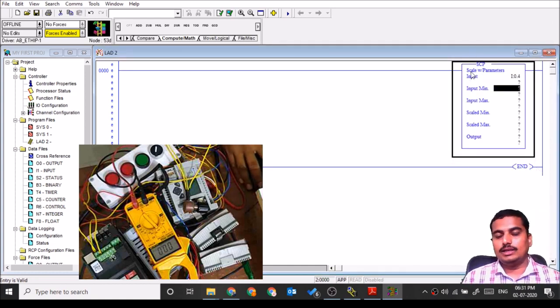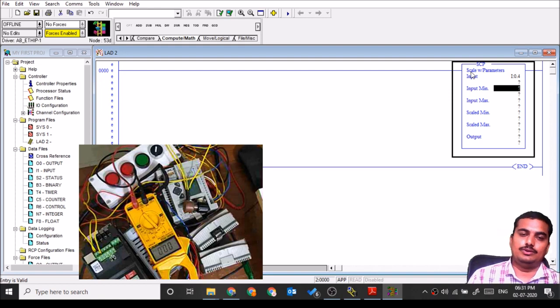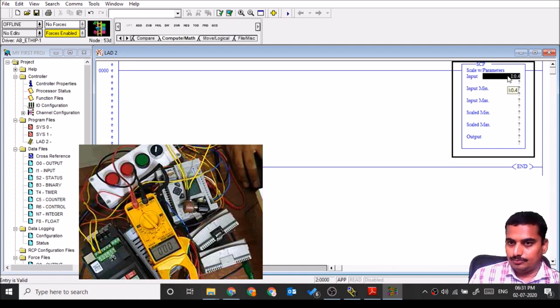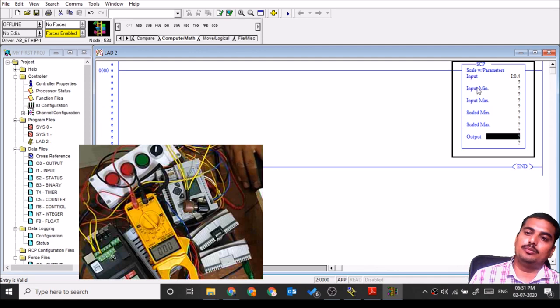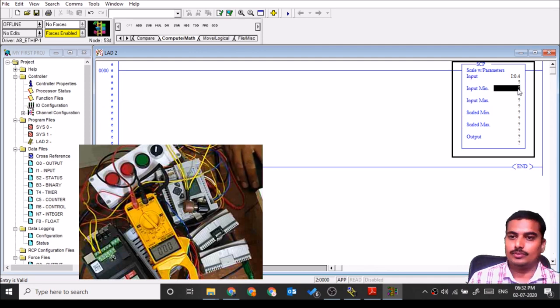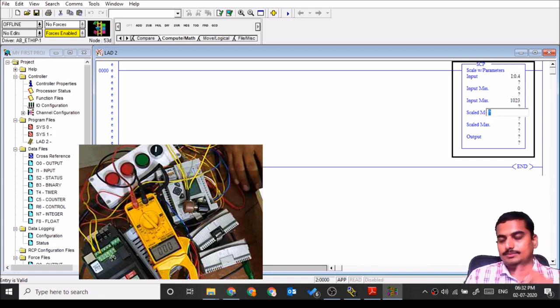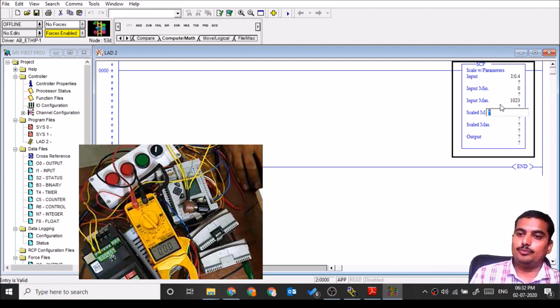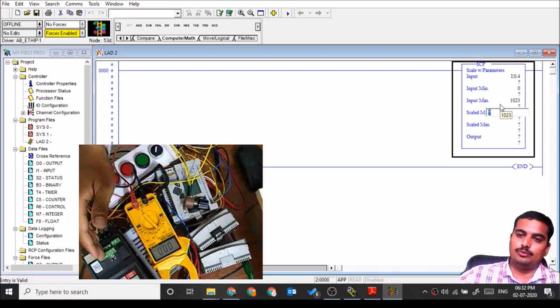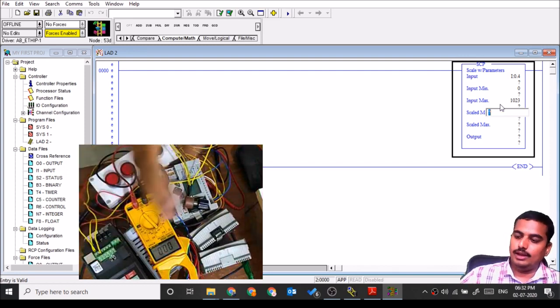Scale with parameter is nothing but the straight line formula which has the equation y equals mx plus b, where x is input, y is output, and m and b can be calculated from input min, input max, scale min, scale max. At input min I will put 0, input max I will put 1023, as my ADC has the highest resolution of 1023, and I am using the full scale output of 0 to 10 volt from the VFD as an analog input.